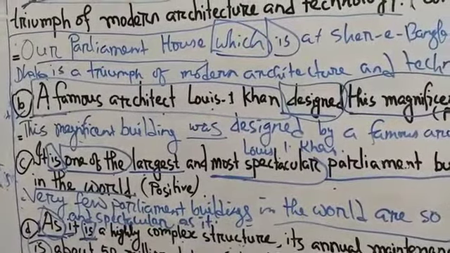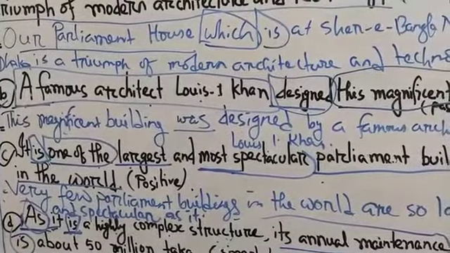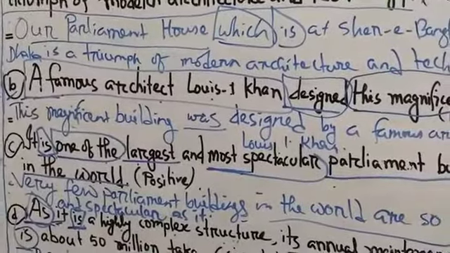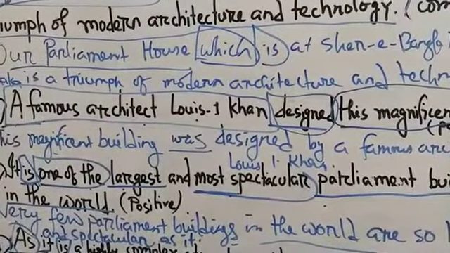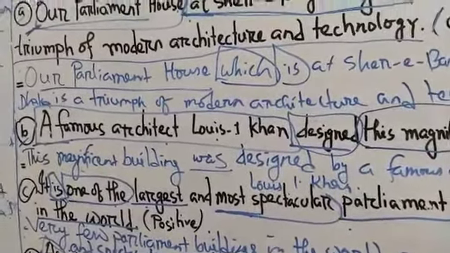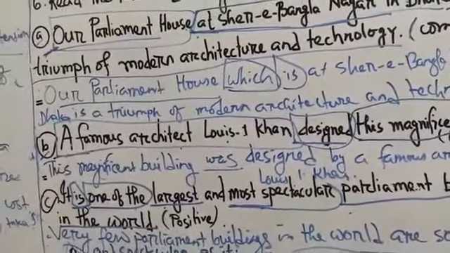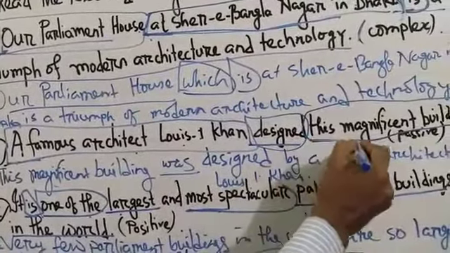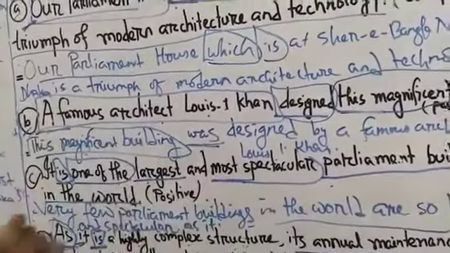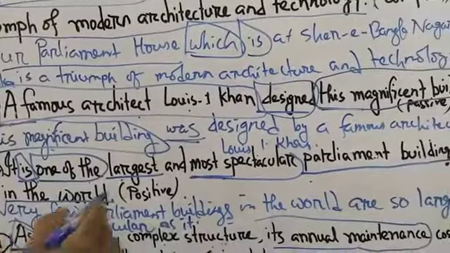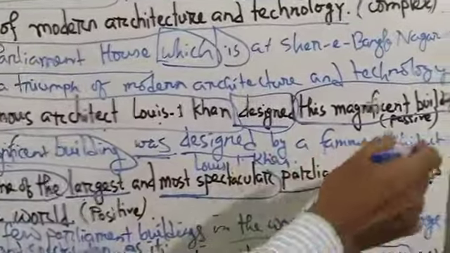place you may find a renowned artist, may find, and then a renowned novelist, a world famous novelist, Rabindranath Tagore, wrote Gitanjali. In this way you may find, and what will be then will be in the same way. And then this is the object. At first you must take this one first, and then as this is past indefinite tense, you have to use here was, and then third form of verb designed and equal to the rule by, and the other part.